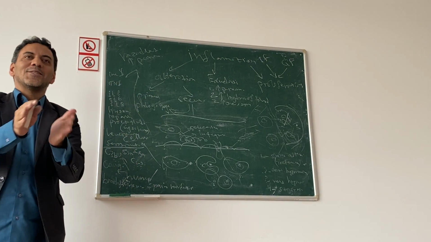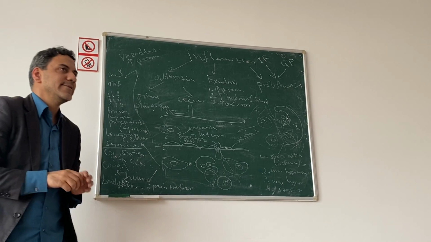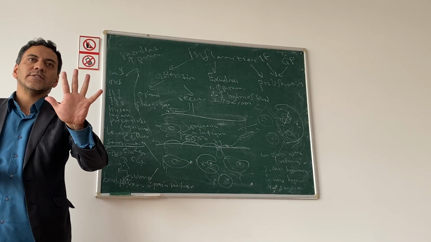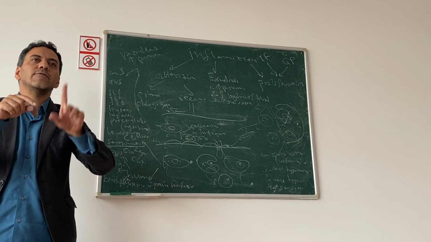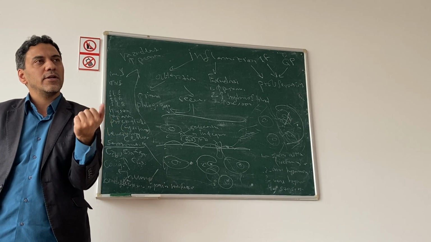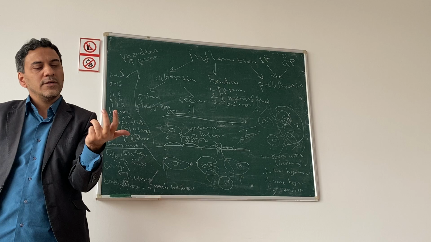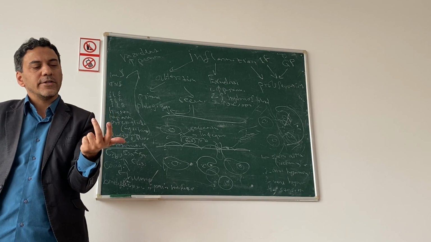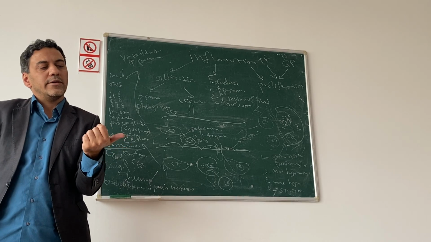Five local symptoms of inflammation: rubor, tumor, calor, dolor, and functio laesa. Rubor, redness. Calor, temperature. Tumor, swelling.